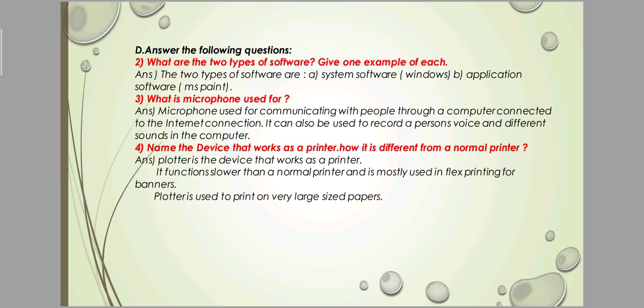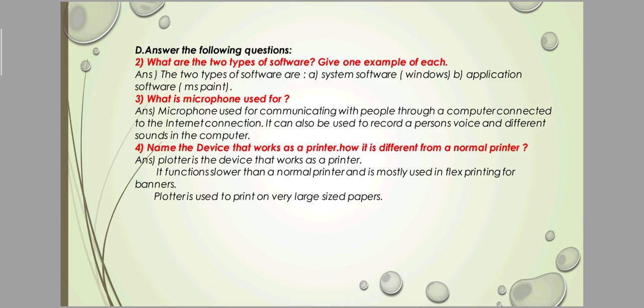Number 4 is, name the device that works as a printer and how it differs from a normal printer. Plotter is the device that works like a printer. It functions slower than a normal printer. This is the difference between a printer and a plotter.